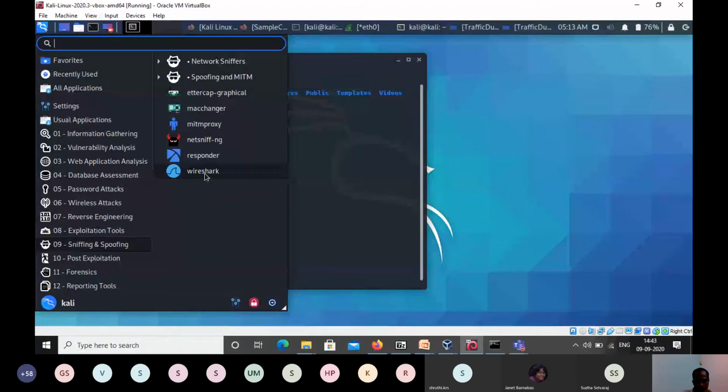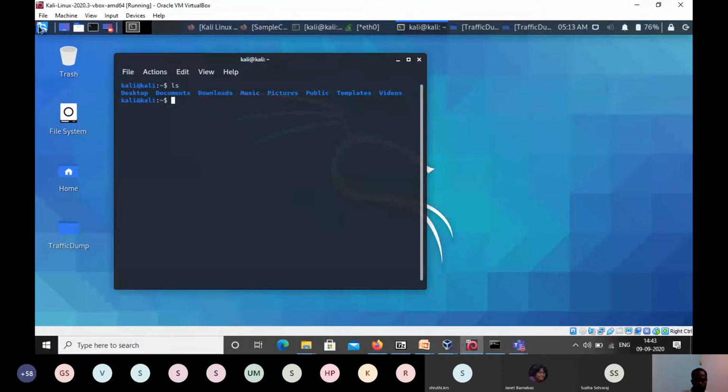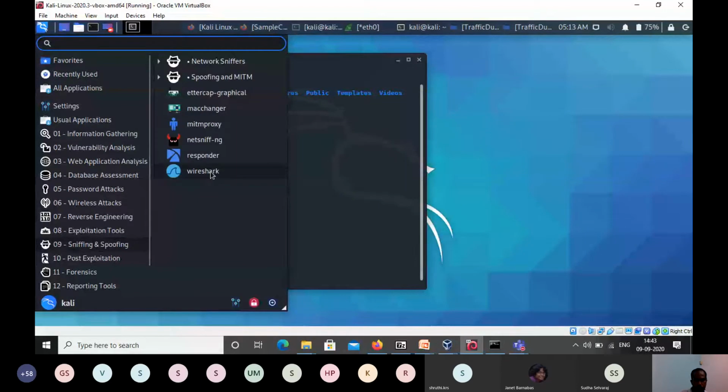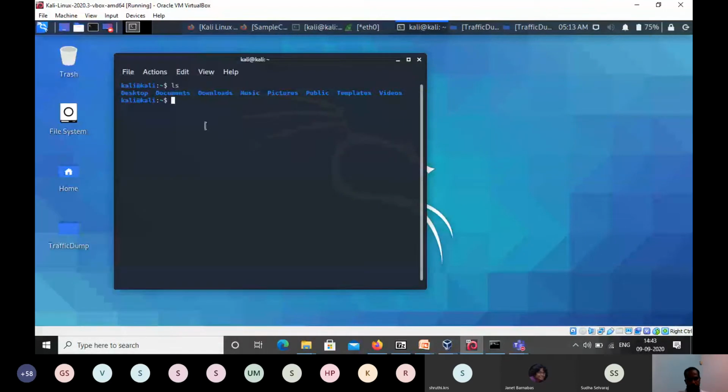So I'm just going to explain Wireshark in the present live traffic capturing. Either you can use Wireshark from the sniffing and spoofing tools menu, or you can launch it from the terminal itself. But while launching it from the terminal, we should be a root user. The reason is that Wireshark or any sniffing tool is capturing the network traffic.